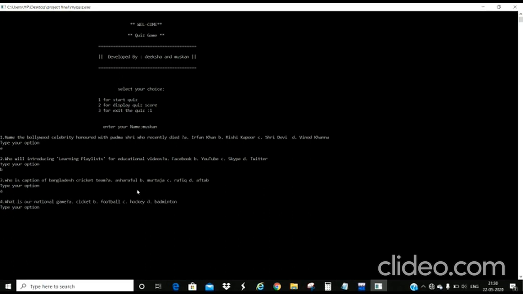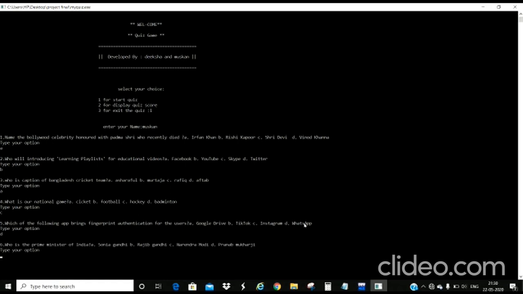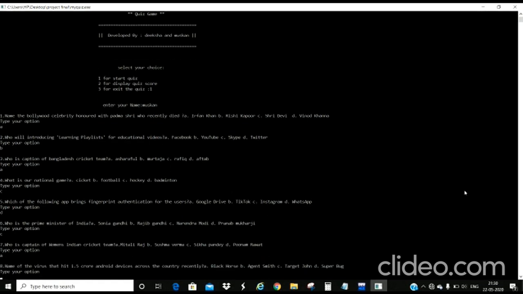Fourth question is what is our national game. So it's a very basic question, so the answer is C, that is hockey. Fifth question is which of the following apps brings fingerprint authentication for the users. So nowadays we are using it with WhatsApp, so the answer is D. Sixth question is who is the Prime Minister of India. So it's a basic question, that is answer C, Narendra Modi. Seventh question is who is the captain of the women's Indian cricket team. Answer is A, Mithali Raj.